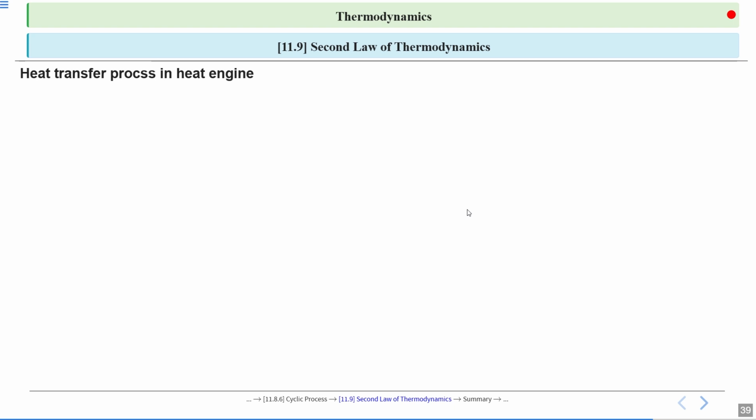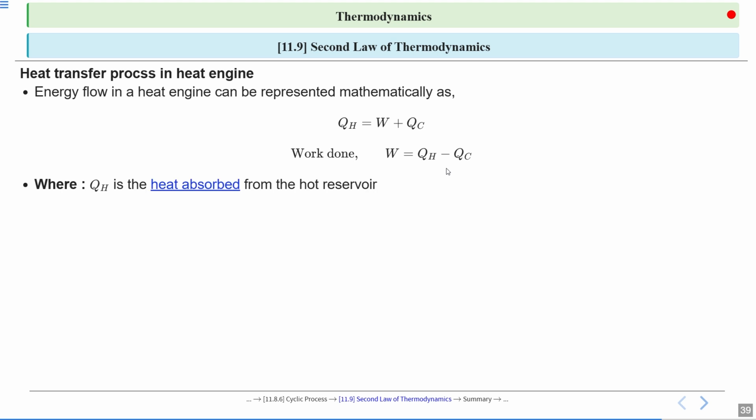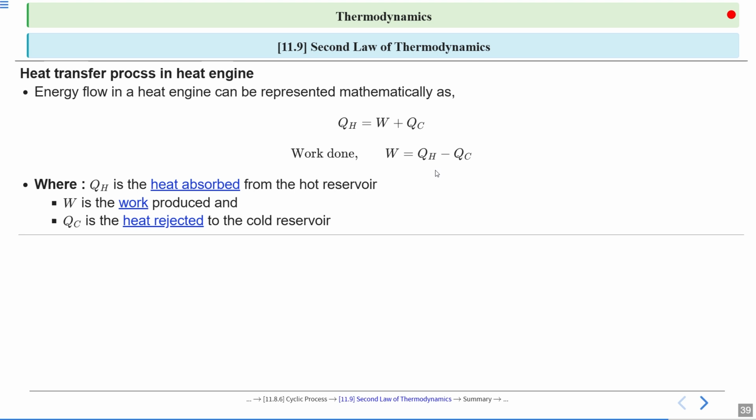Heat transfer process in a heat engine. Energy flow in a heat engine can be represented mathematically as QH is equal to W plus QC. So work done is equal to QH minus QC, where QH is the heat absorbed from the hot reservoir, W is the work produced, and QC is the heat rejected to the cold reservoir. This mathematical expression is just for understanding.